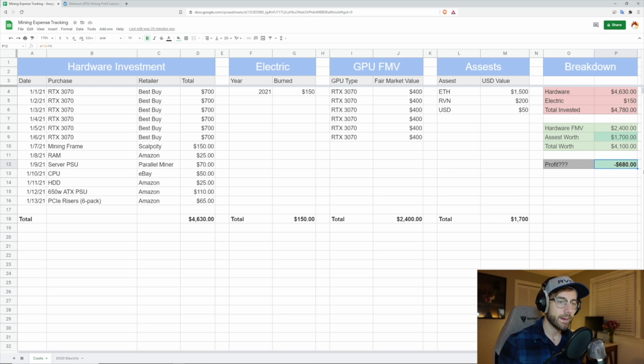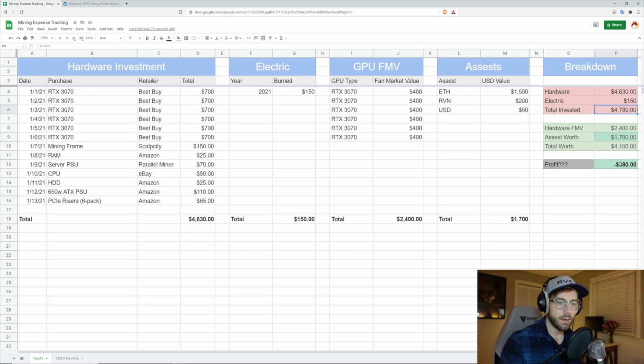So we know the number we've got to hit, right? We know the number we've got to hit is $4,780. When we hit that number, you could liquidate everything and walk away and just be at zero. Just be out the time that you put in, and that's it.